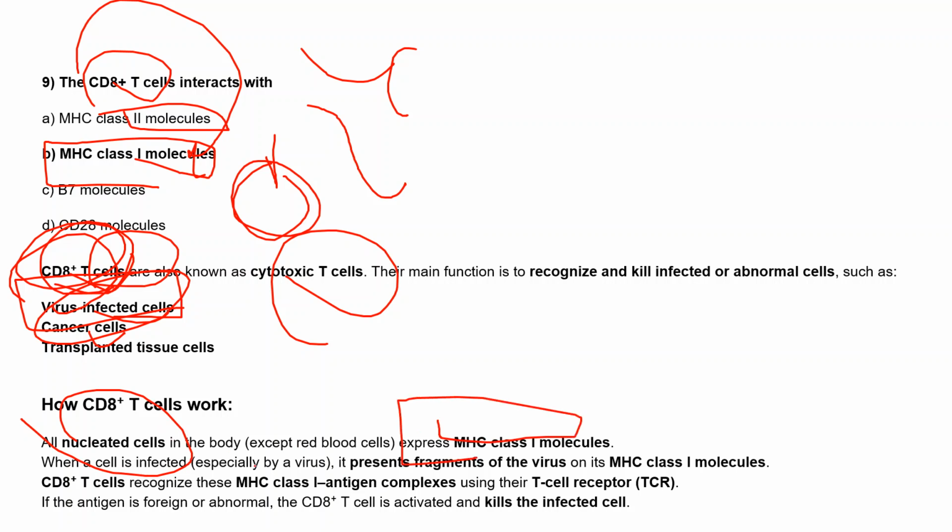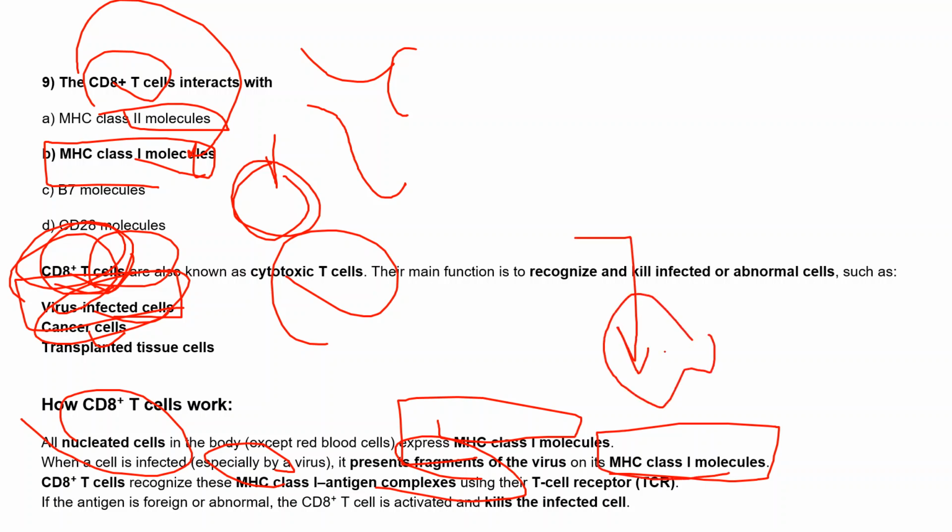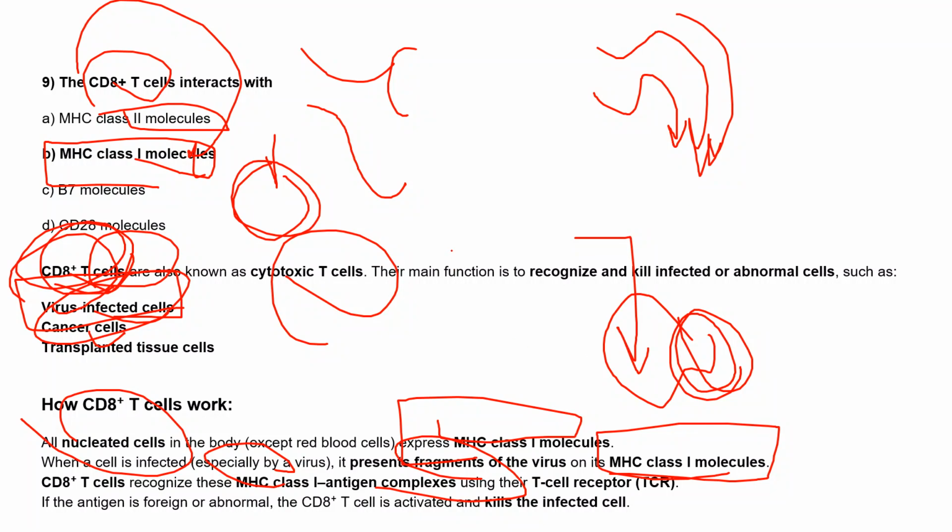When a cell is infected by the virus, these also present the fragment of virus on their MHC class 1 molecule, because we know that virus infect the normal cells only, right? And they have this MHC class 1 molecule. But in case of other infection, when there is a bacterial infection, a fungal infection, or any other infection other than viral, cancer, or transplanted, there this MHC class 2 expresses the antigen, right? And here we are saying this MHC class 1.